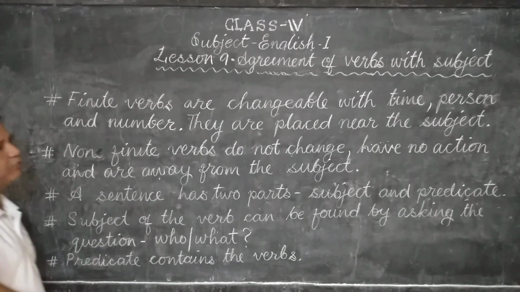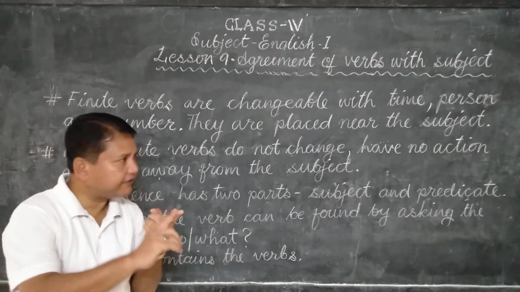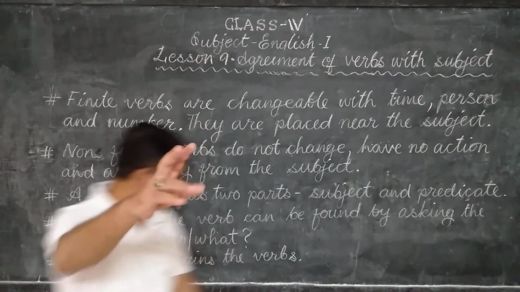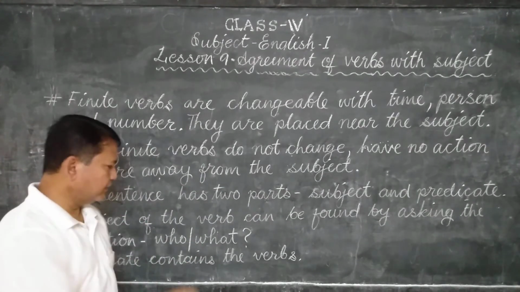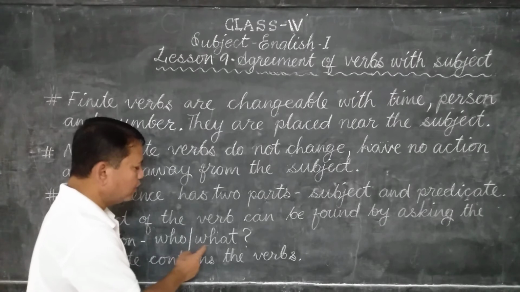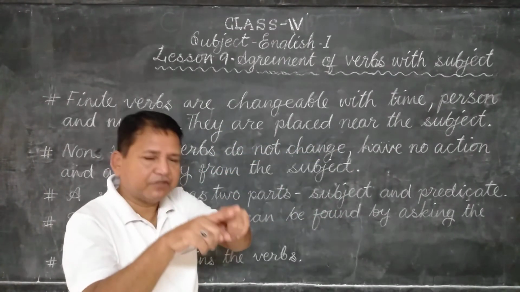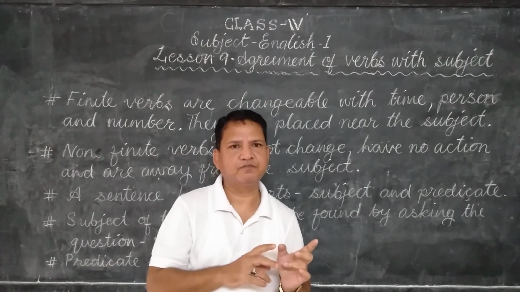Okay, one more point I forgot. These finite verbs are placed near the subject. How to find the subject? By asking the question who or what. It may be after the subject or before the subject.